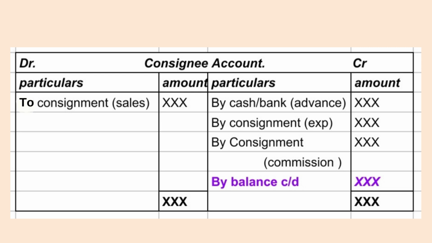And on the credit side, by cash or bank advance. I already told you, if the consignee is paying an advance to the consignor, you need to write it here. They will clearly mention it in the question, so you need to check. If they are not mentioning anything related to advance, please skip it. Next, by consignment expenses, by consignment commission. Calculate the balancing figure and find out the balance.